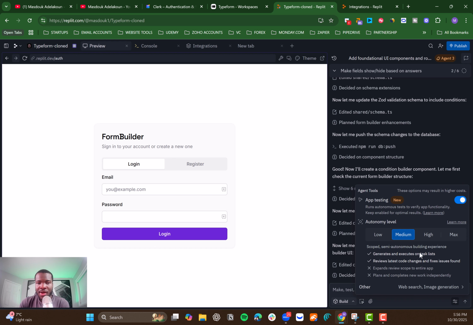And then you have the search option. So you can give the agent capability to search online when it's stuck somewhere. It will be able to search online to make sure that it gets the response to continue working on your app. Then image generation, giving the agent capability to generate images right within the app itself. And this is very, very cool. Yeah, I mean, that's pretty much it. Those are the main features which you need to understand.